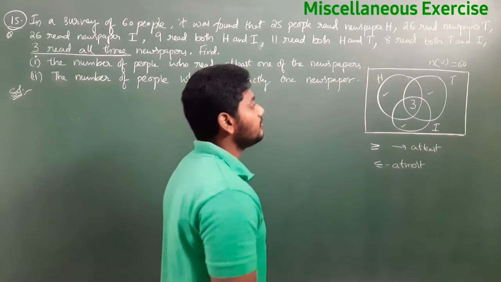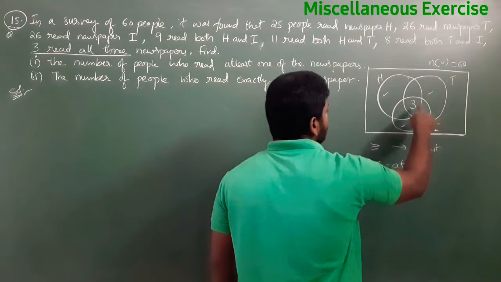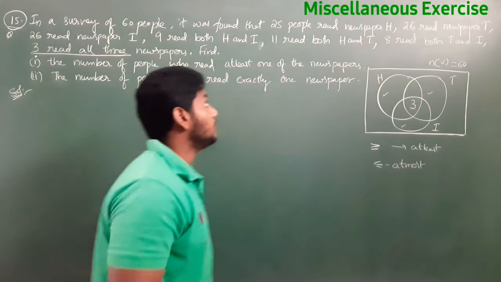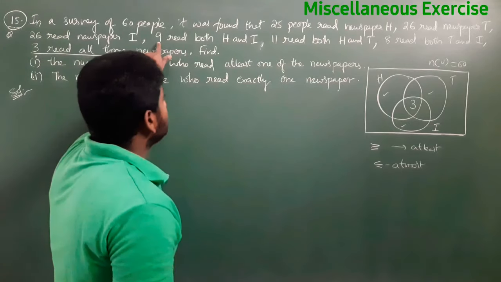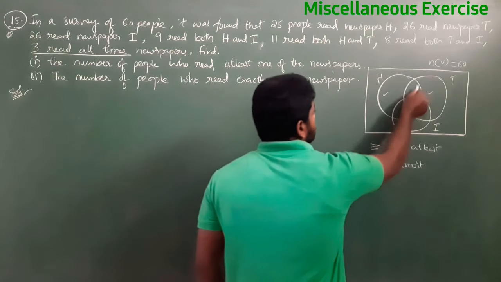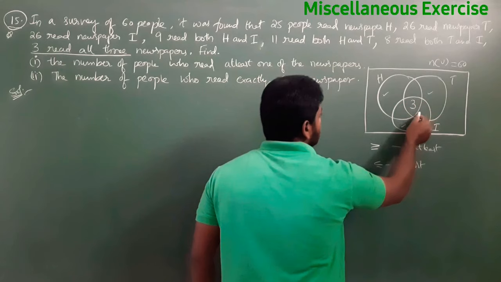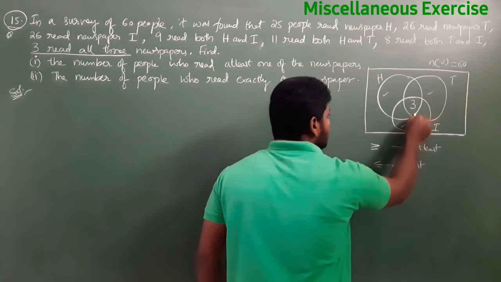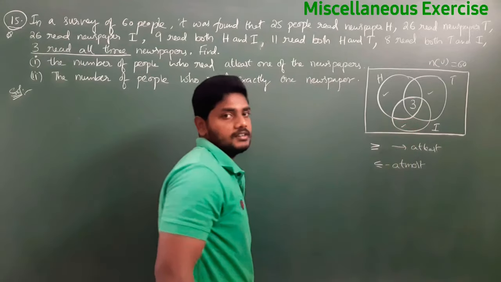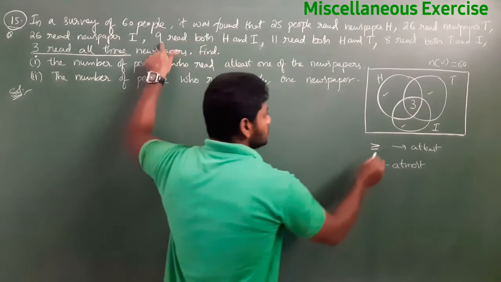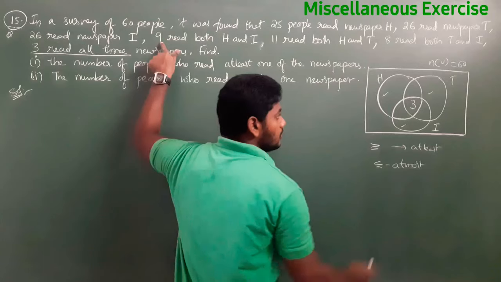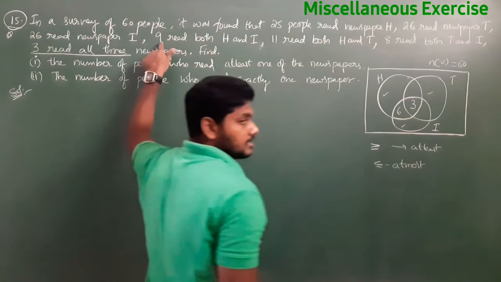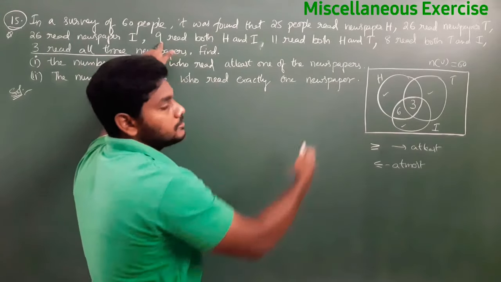Next, which part do we fill? Not n(H), n(T) or n(I). The intersection between two sets. 9 read both H and I. The intersection of these two is this part, but 9 should not be written here, because 3 are already there. So the remaining is 6 out of 9. Now we add 6 plus 3, 9.